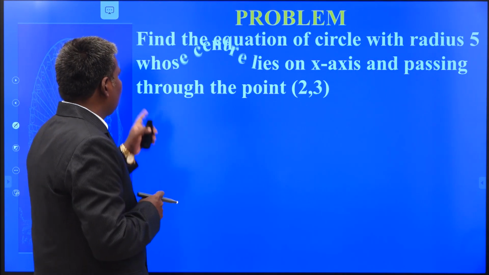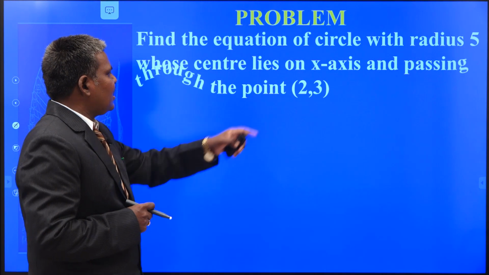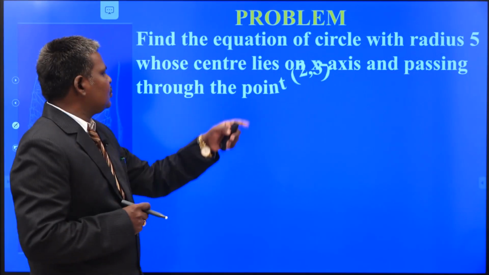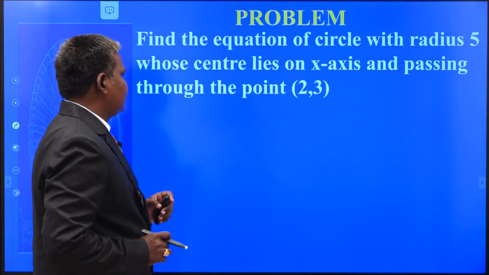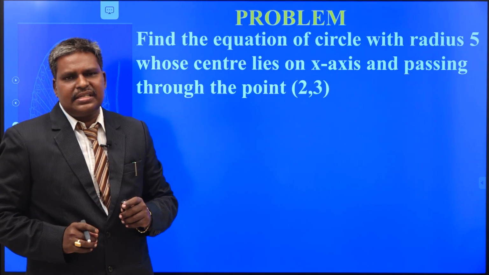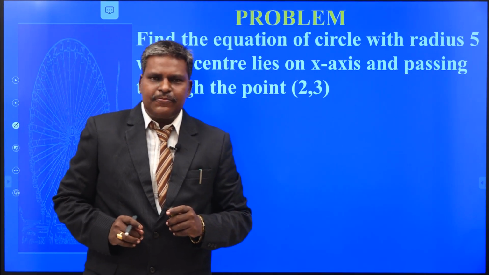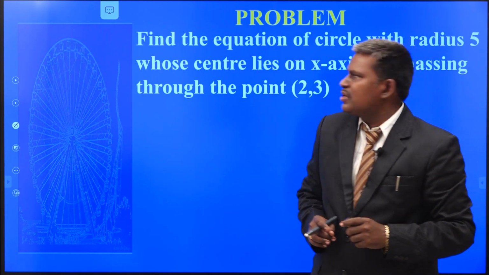Radius is given to you, whose center is not given in direct form. They have given the condition: lies on the x-axis and passing through the point 2, 3. This is the condition. So once you know the center and radius, you can easily write the equation of the circle by the formula x minus x1 whole square plus y minus y1 whole square is equal to r square.